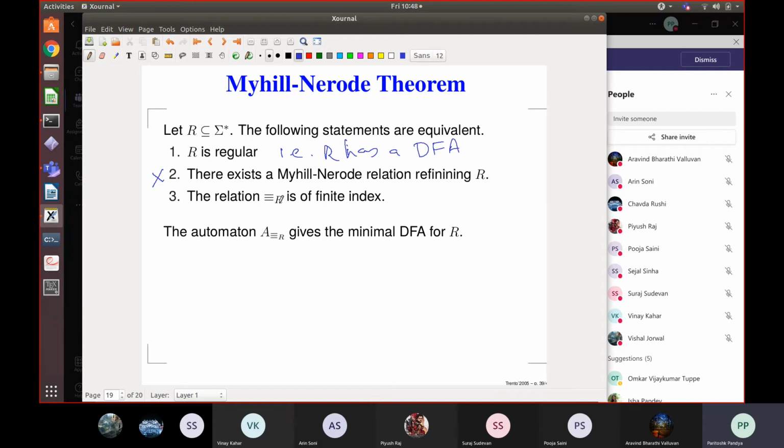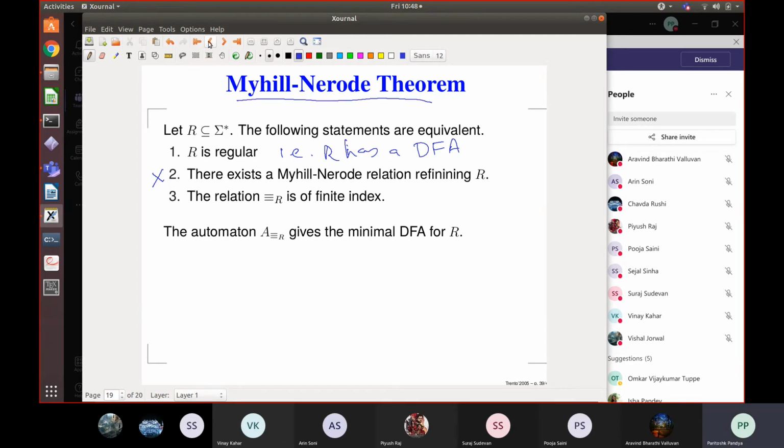And if a language induced equivalence relation has finitely many equivalence classes, then that R is guaranteed to be regular. So given a DFA, it will have a language R, and we can construct its language induced equivalence, which will have finitely many classes. Now that we already did, because if R is regular, how do we do the proof of this? So do you see that the existence of a DFA and the fact that this language induced equivalence has finitely many equivalence classes are the same property? That is what this important theorem is claiming.